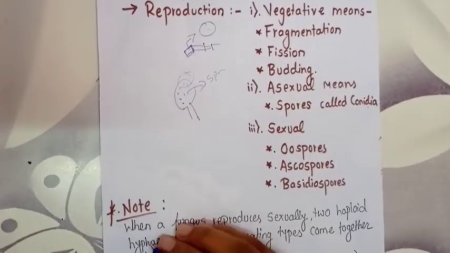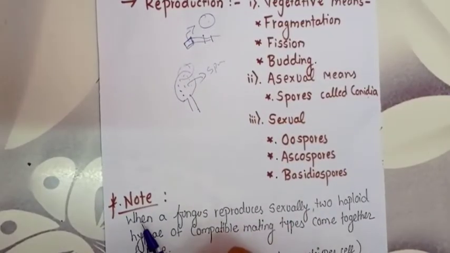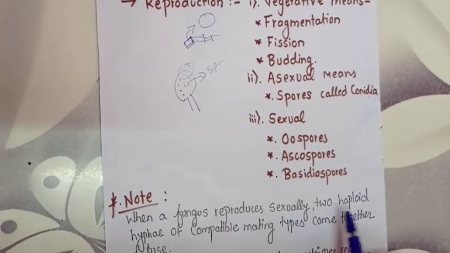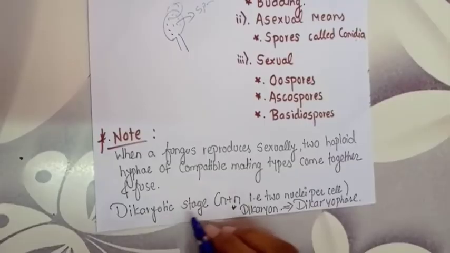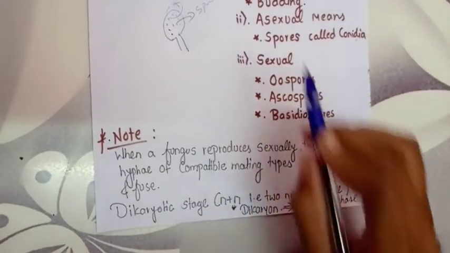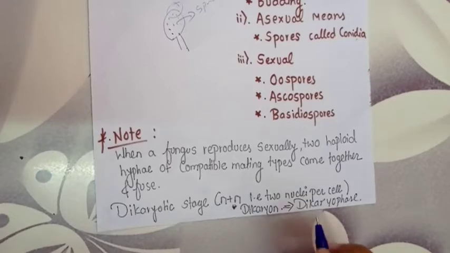And one note, an important point that we have to remember: when a fungus reproduces sexually, two haploid hyphae of compatible mating types come together and fuse. That is, a dikaryotic stage will be there for the fungi. N plus N, that is 2 nuclei per cell.